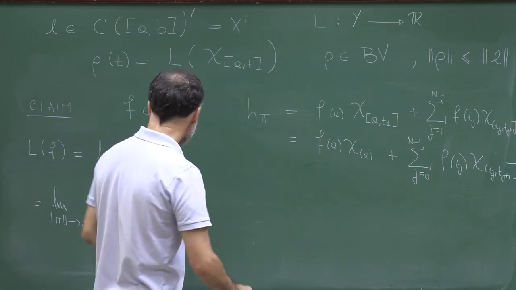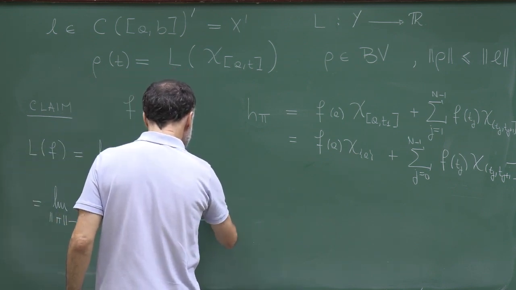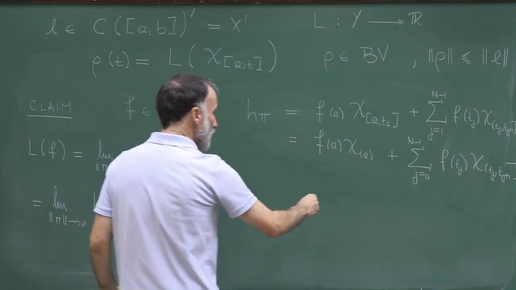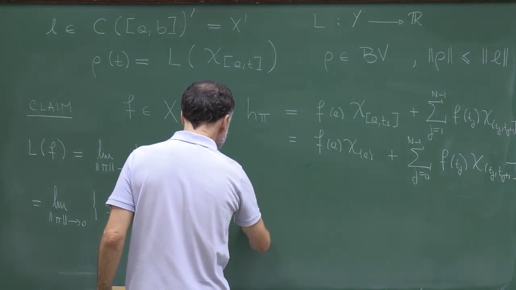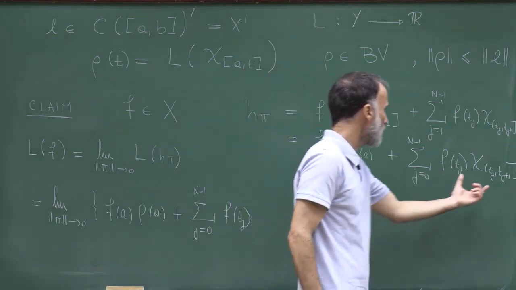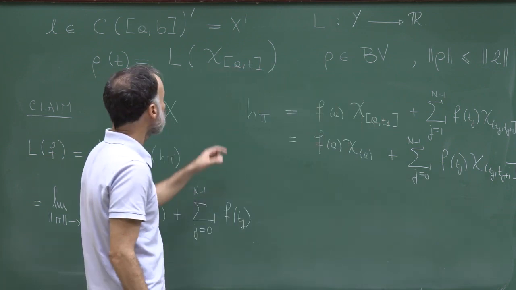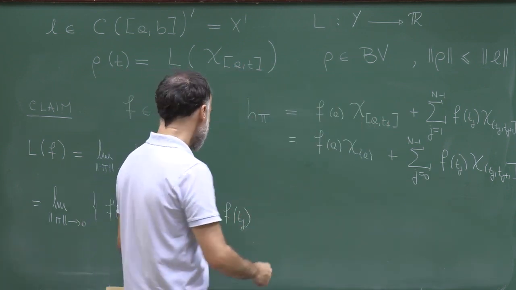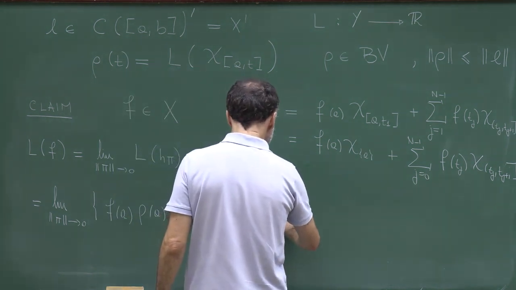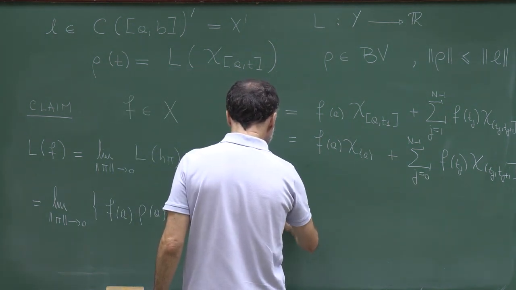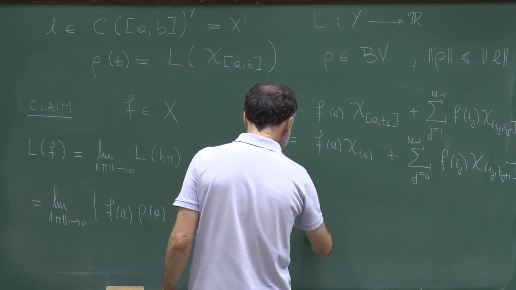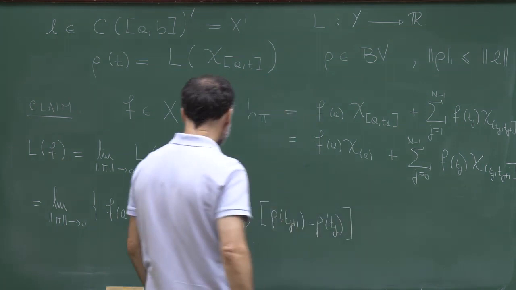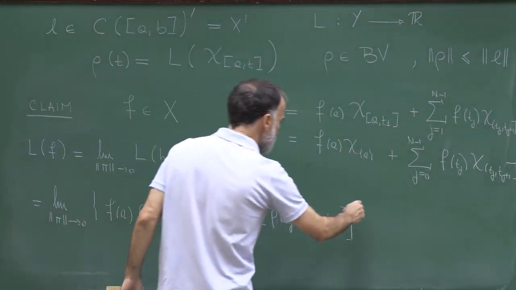Then I have a sum of f of tj times L of this indicator function, but this indicator function can be written as the difference of two indicator functions, and for that I get that this is rho of tj plus 1 minus rho of tj.